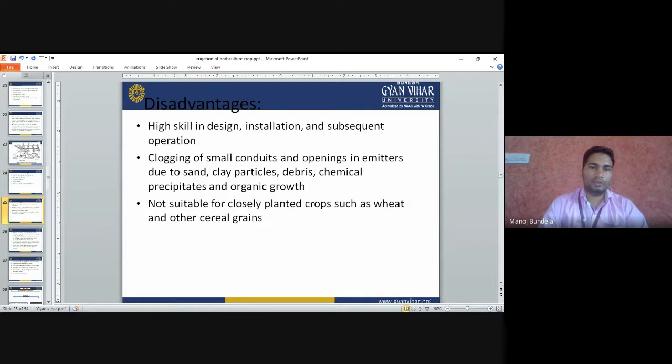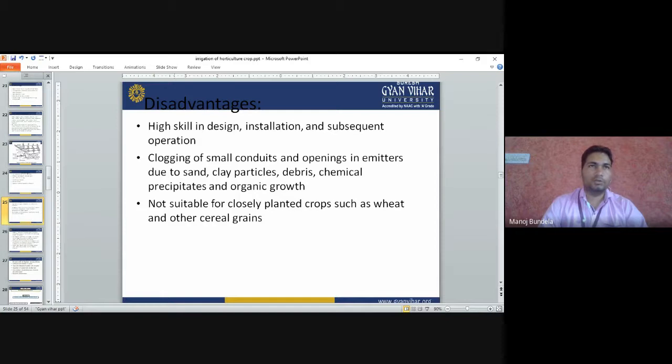Organic growth is also there, so all of these will cause clogging of the pipes, and the water will not be supplied. It is not suitable for closely planted crops, because there is some distance between one emitter and another. So if we are growing crops very closely, like vegetable crops, it is not suitable.